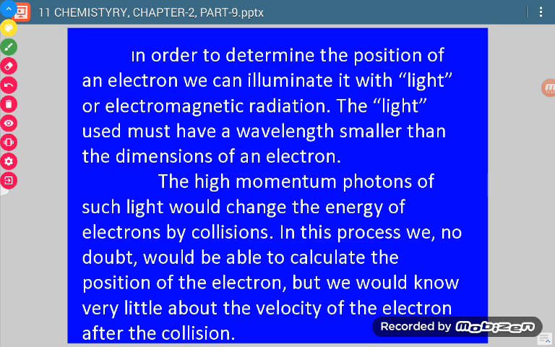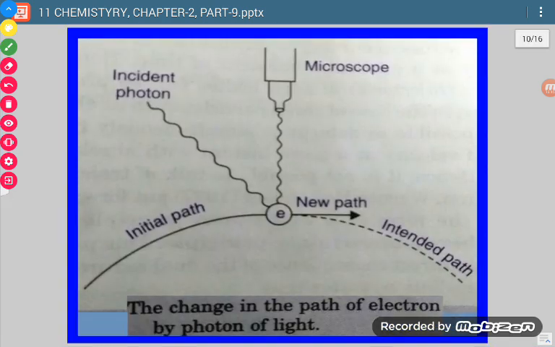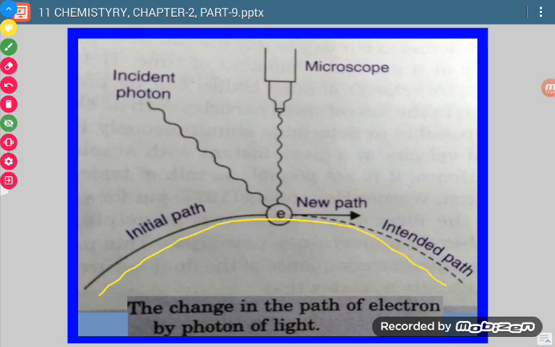Now when we see this diagram, it is very clear. This is the path which should be followed by the electron, say it is the orbit. Now this is the electron. In order to see it, what do we have to do? We have to throw some light on it so that it is visible to us, and we are visualizing it with the help of a microscope.